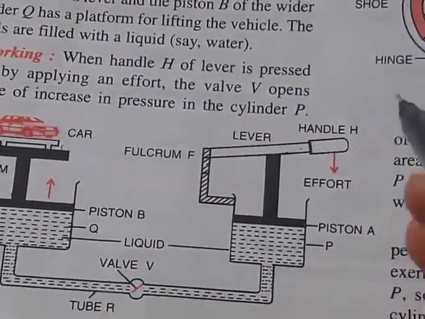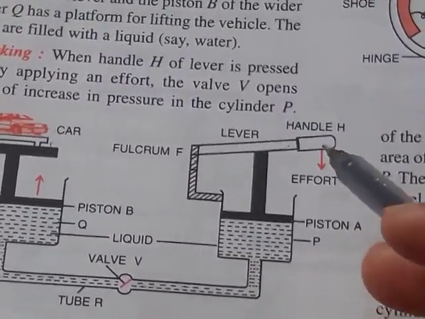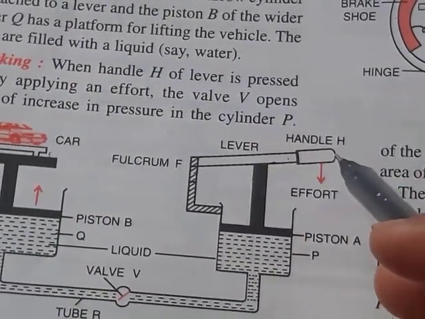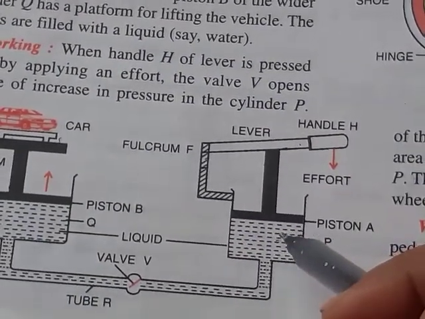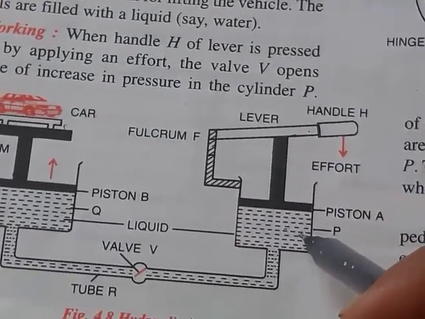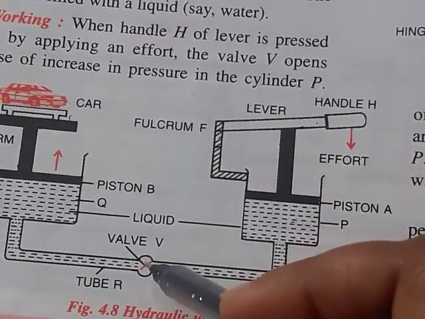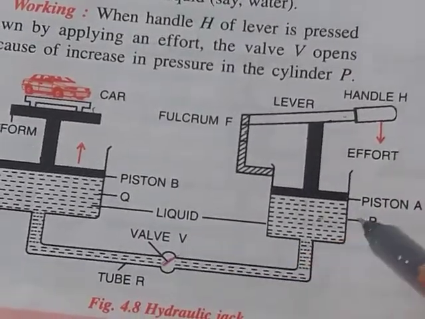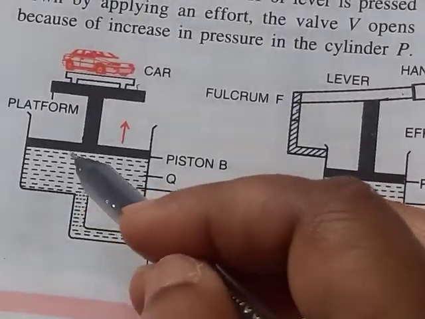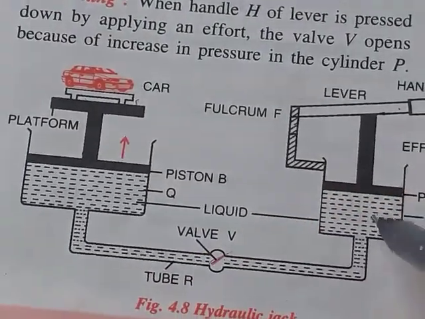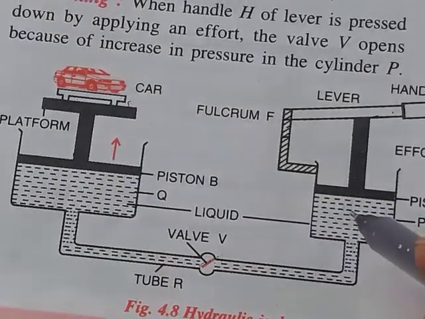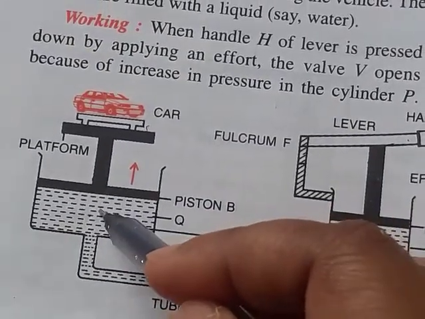So here, what is the working principle? By pushing down the handle, we generate pressure in the cylinder P. Due to this pressure, this valve will open, so liquid will run out from cylinder P to cylinder Q, and also pressure will be transmitted according to Pascal's law from cylinder P to cylinder Q.